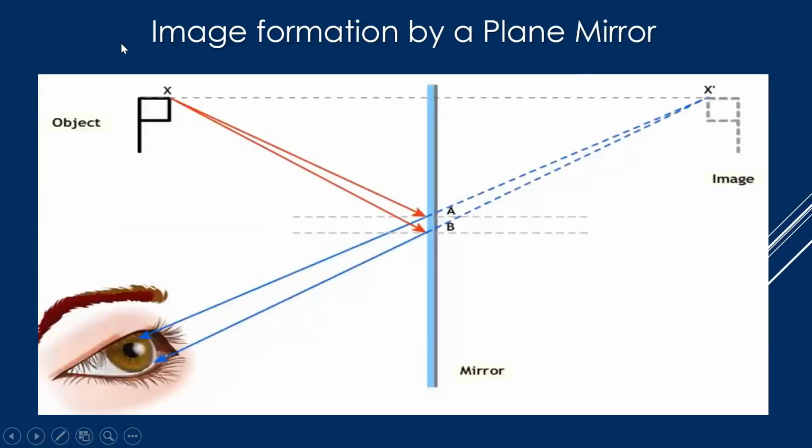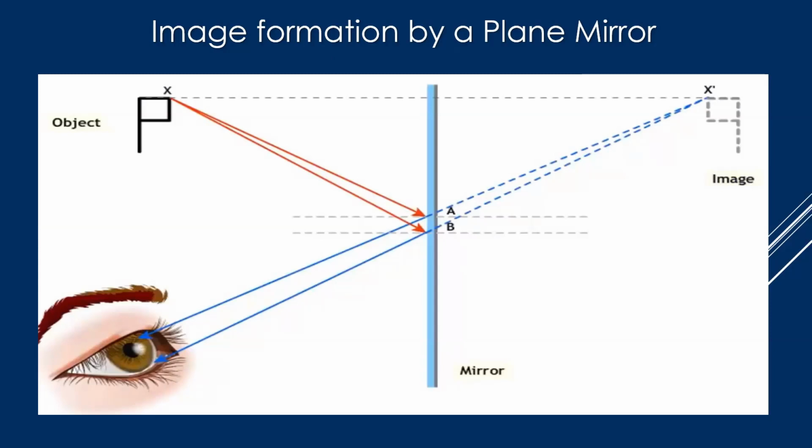Now, how is an image formed in a plane mirror? Have you ever imagined? Almost every day, we spend hours and hours before the mirror, right? Before going anywhere, we ask, how do I look? If I do my hairstyle, how am I going to look? If I put some makeup, how am I going to look? Sometimes we spend hours in front of the mirror, but how are the images formed in a mirror? How are we able to see the way we are? So let us see how images are formed in a mirror.